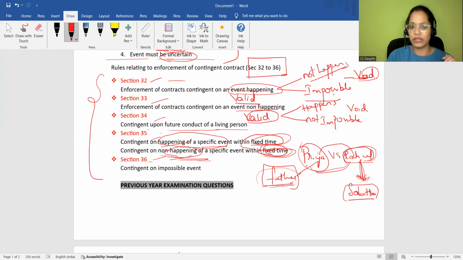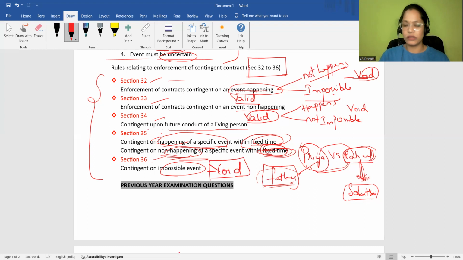And Section 36 is entirely about an impossible event. Every time you enter into an agreement or a contract with the other party related to an impossible event, it is completely void. Counting stars, making a dead person alive, all of these become void. So these are certain rules relating to the enforcement of the contingent contract.